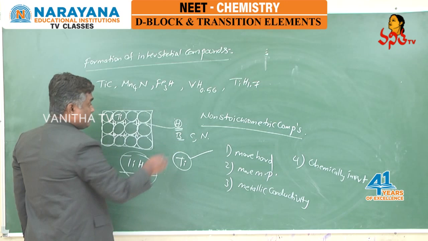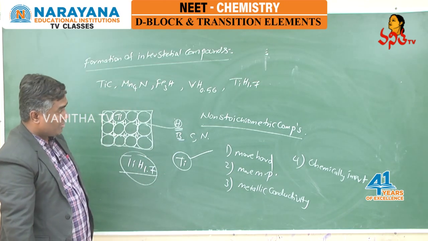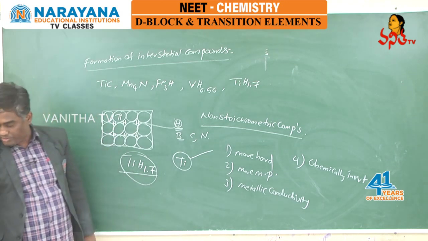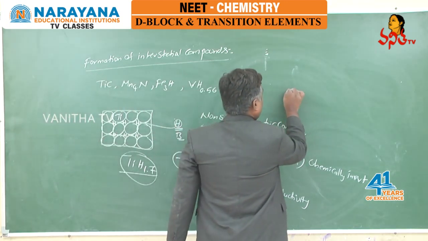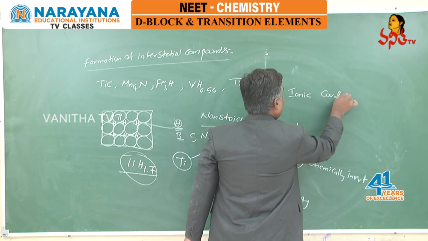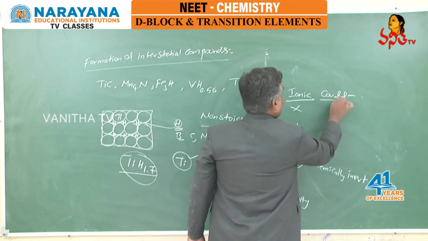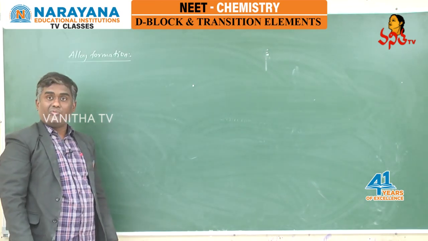Because of their small size, they will come and be trapped in the voids, forming interstitial compounds. And here this is about interstitial compounds. And these interstitial compounds are neither typically ionic nor typically covalent, means they are not having completely ionic nature, not having completely covalent nature. Next one is alloy formation.